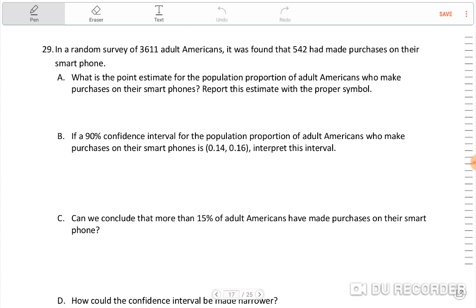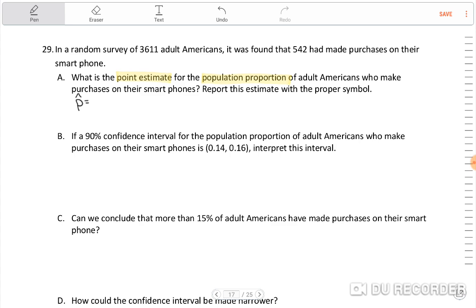All right. In a random survey of 3,611 adult Americans, it was found that 542 had made purchases on their smartphone. What is the point estimate for the population proportion of adult Americans who make purchases on their smartphones? Report this estimate with the proper symbol. Okay, so proportion, point estimate. Those are my keywords here. And so what I'm going to say is P hat equals.